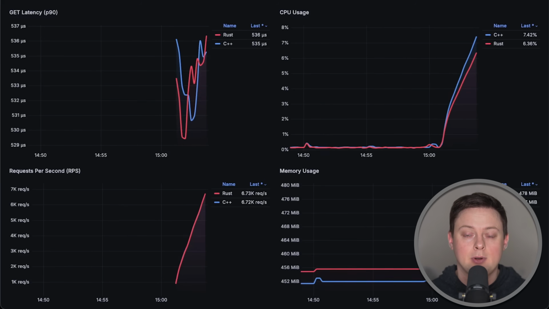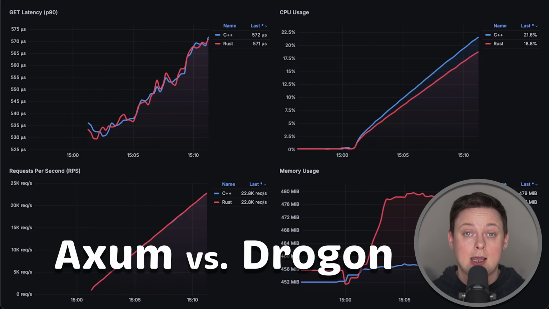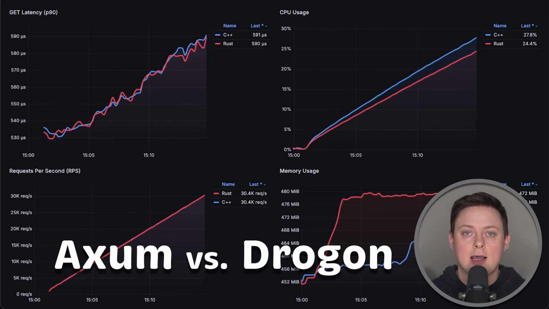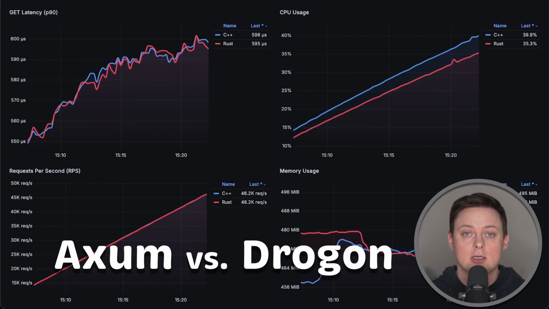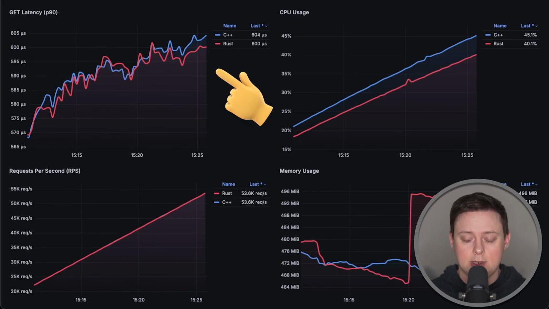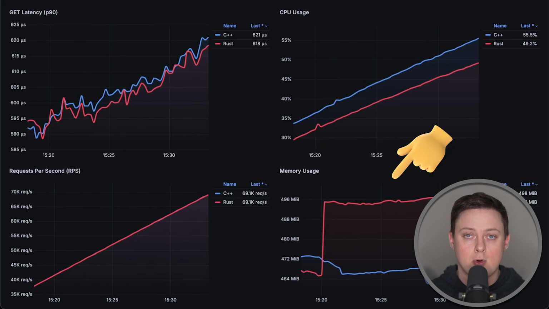In this video, we'll compare Rust with C++. I'll use a slightly improved Axum framework, which is based on Hyper and Tokio runtime. And for the C++, I'll use Drogon framework. We'll measure latency, throughput, as well as CPU and memory usage of both applications.